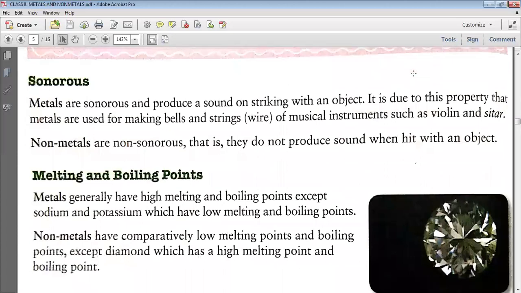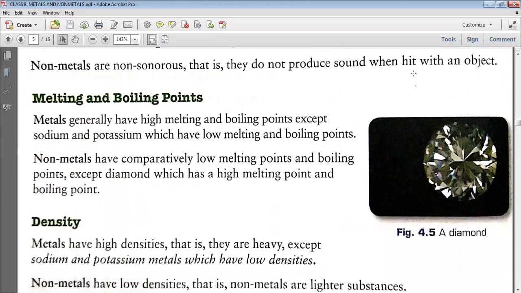Next property is sonorous. Sonorous means if you hit or strike metals, then they will produce a sound. Okay, so this is known as sonority. Metals are usually sonorous, and it is due to this property only that metals are used for making bells. So producing sound when struck is known as sonorous. Non-metals are non-sonorous, that is, they do not produce any sound if you hit or strike them.